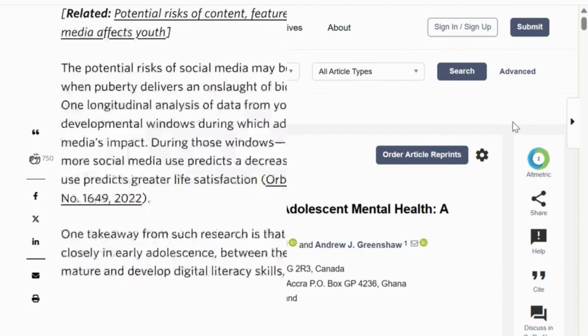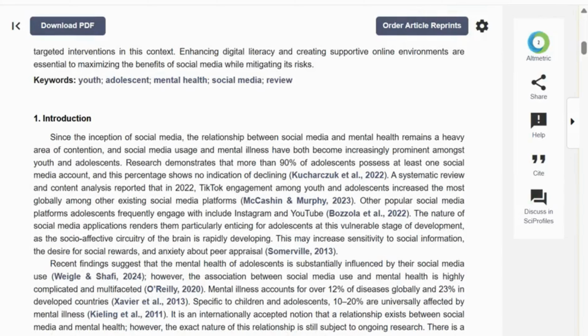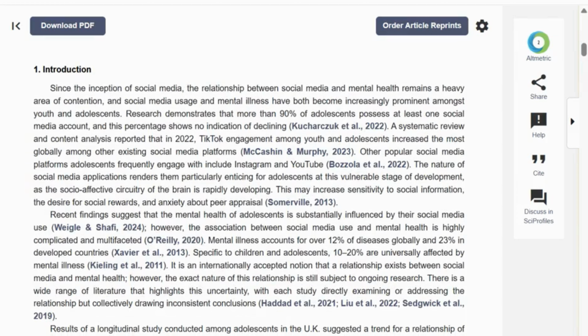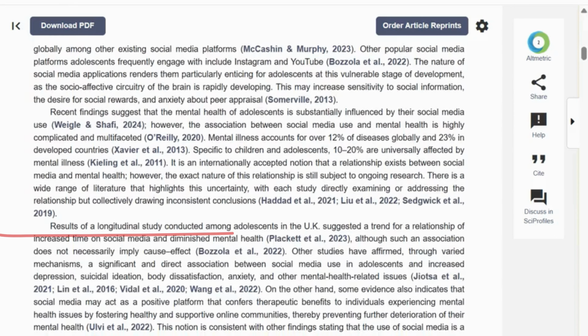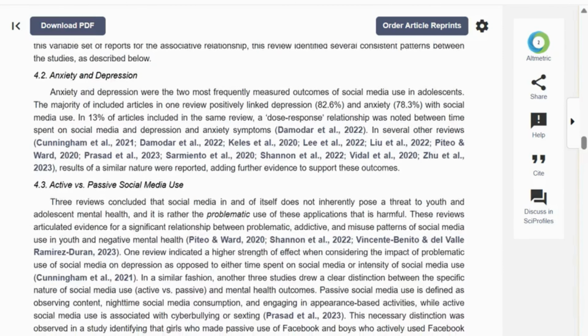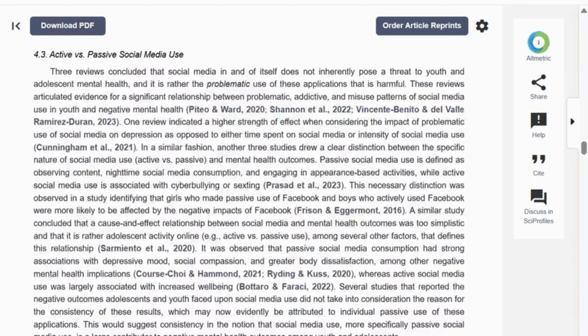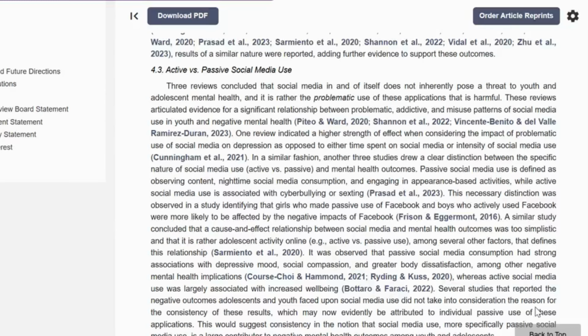Similarly, this is the third Google Scholar article. When you read these types of articles, try to focus more on the introduction and discussion sections. For example, here in the introduction, there are statistics, trends, and previous results or findings related to social media and mental health. Similarly, the discussion section also has findings related to anxiety and depression in relation to social media. The first line, "social media in and of itself does not inherently pose a threat to youth and adolescent mental health," can be used to challenge my own claim.